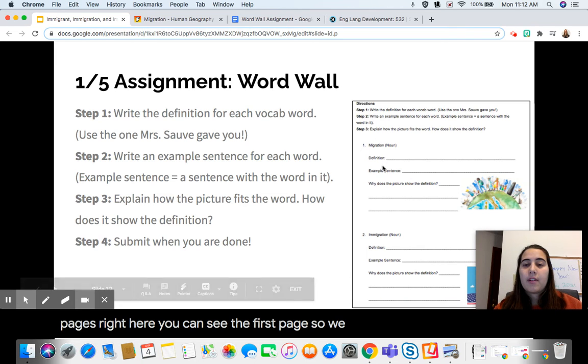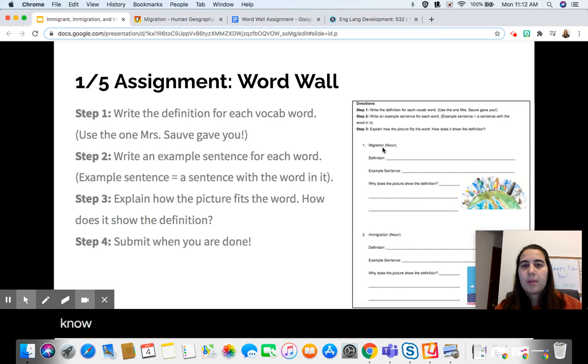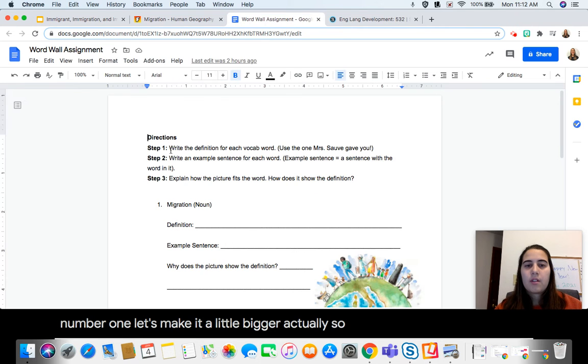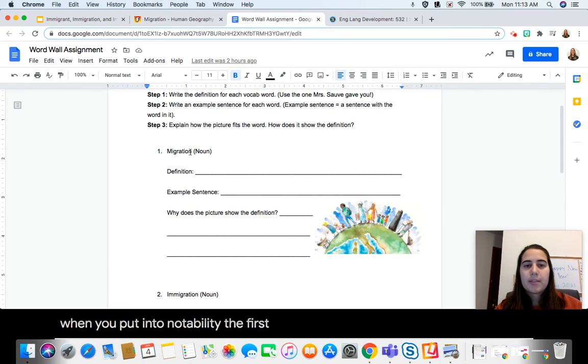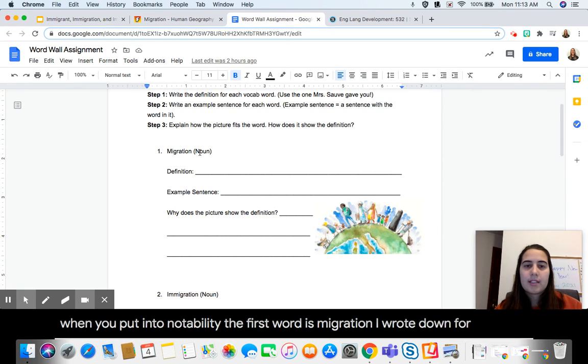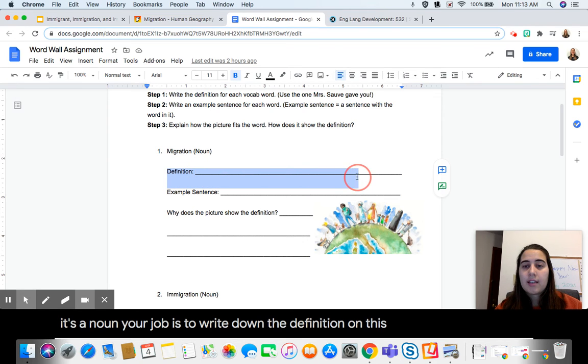So I have the 4 words on here that we just went through. So let's look right here. It says kind of number 1. Let's make it a little bigger actually. So this is what it will look like when you put it into Notability. The first word is migration. I wrote down for you that it's a noun. Your job is to write down the definition on this line here.